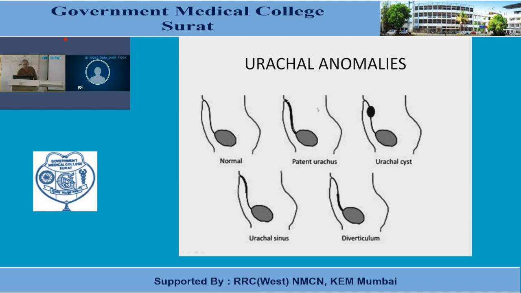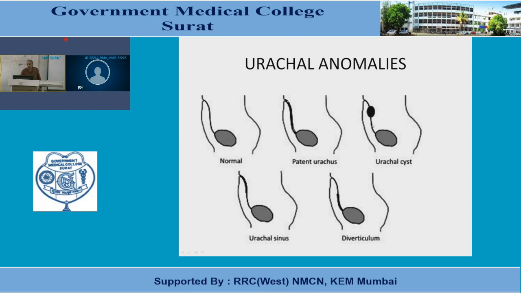Now see this second figure. Here this one is the urinary bladder. Here is the umbilicus, and this thick line is indicative of the completely patent urachus. So one can understand by logic that the urine comes out through the umbilicus, because the urinary bladder is communicated with the exterior through the umbilicus. This urachus is patent completely. So it's a patent urachus.